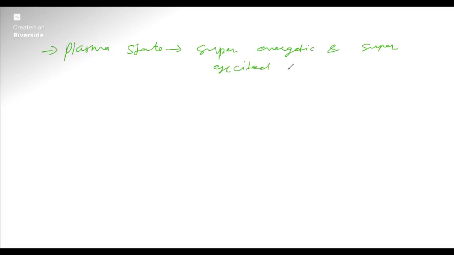Next, the fourth state is known as the plasma state. The plasma state consists of super energetic and super excited particles. You can write down: plasma consists of super energetic and super excited particles, and these particles are in the form of ionized gases.